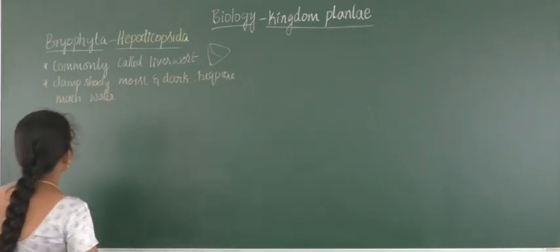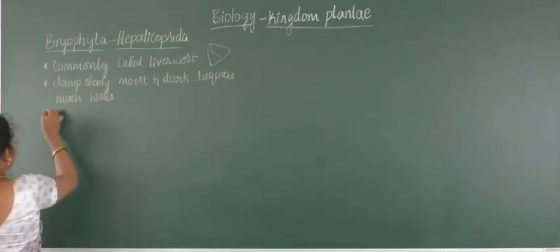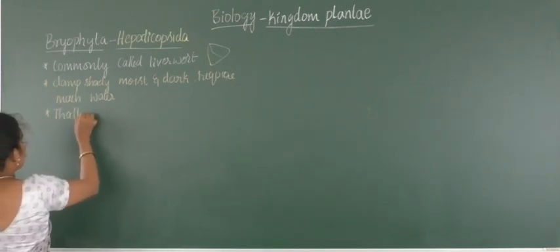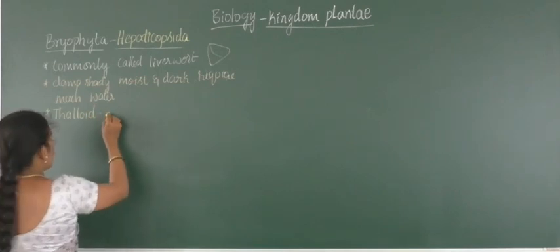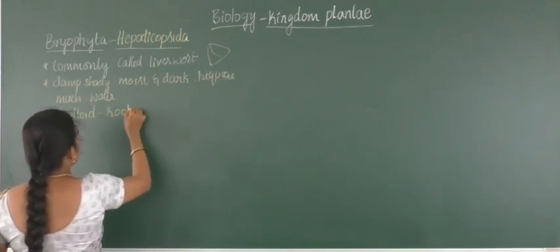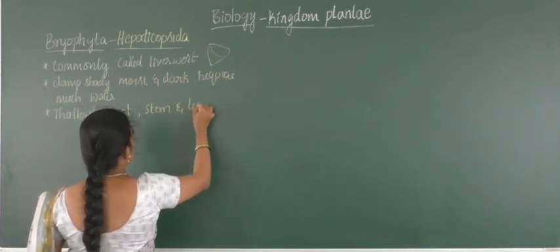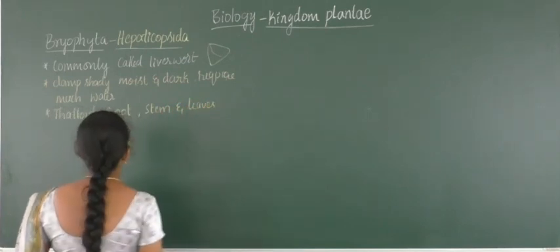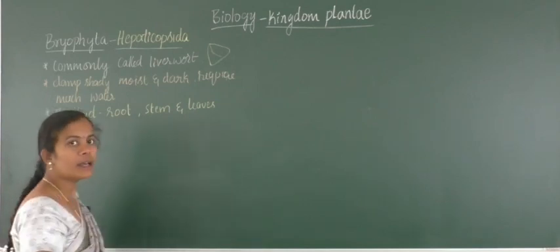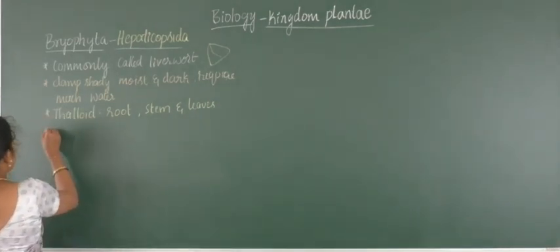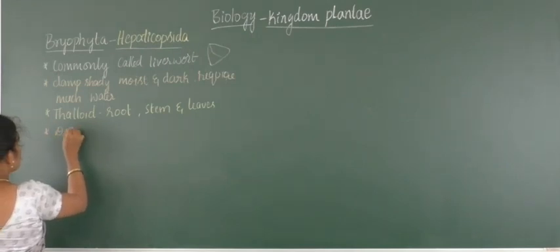That's why they grow in this type of habitat. The structure is always thalloid, where it cannot be differentiated into root, stem and leaves. They are always said to have root-like, stem-like and leaf-like structures.